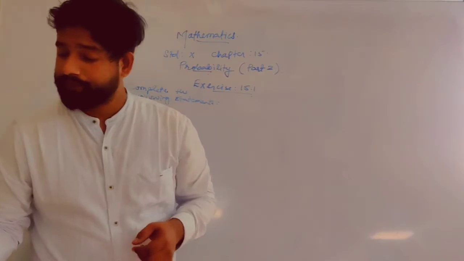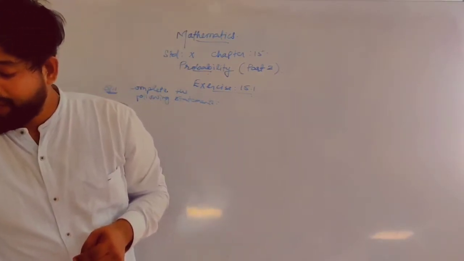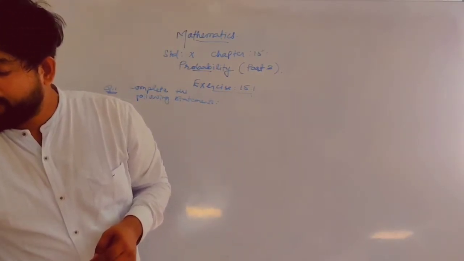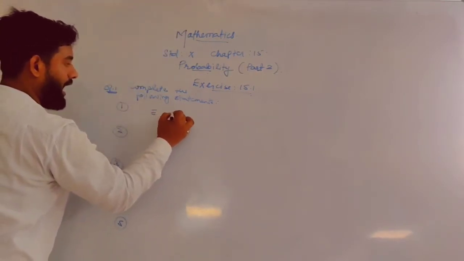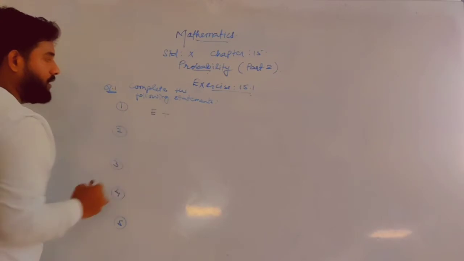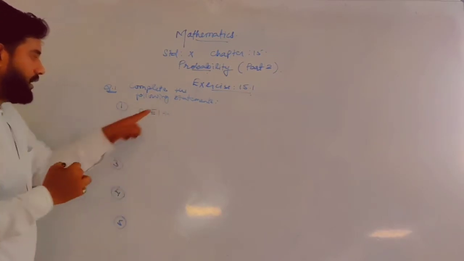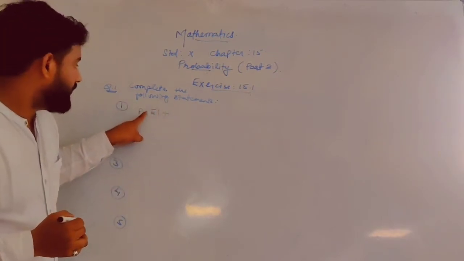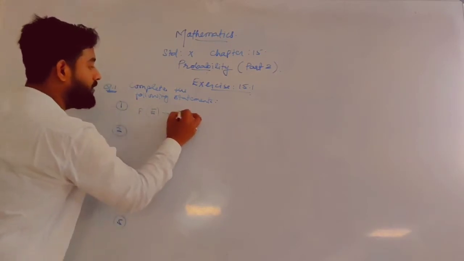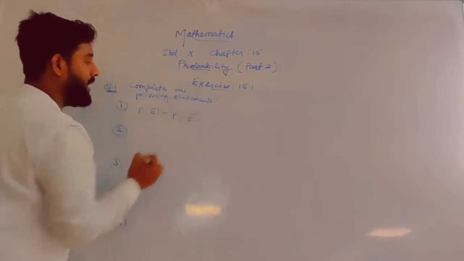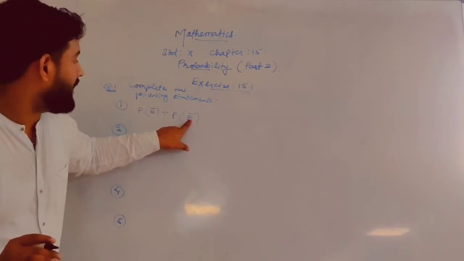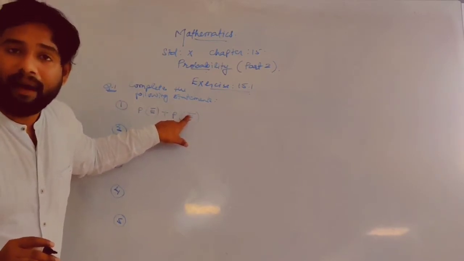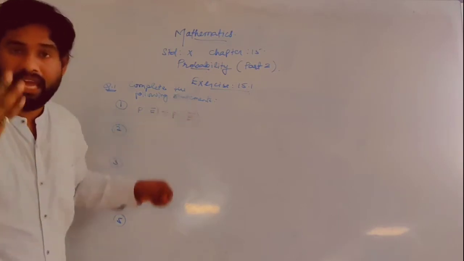So let us start the first question. The sum of the probability of event E and the probability of the event not E. Just now I explained that not means complementary, and the complementary event is represented by either E bar or E dash, anything you can write.